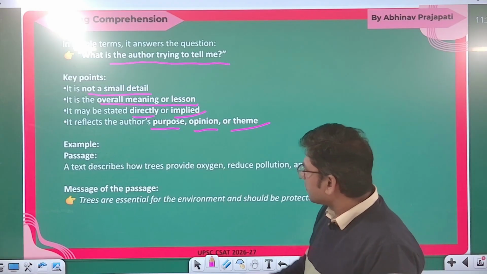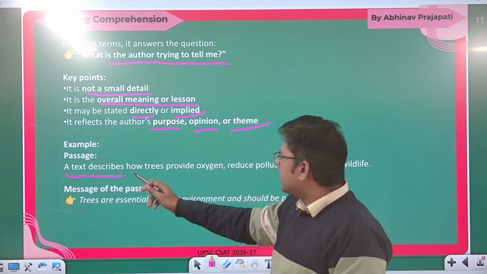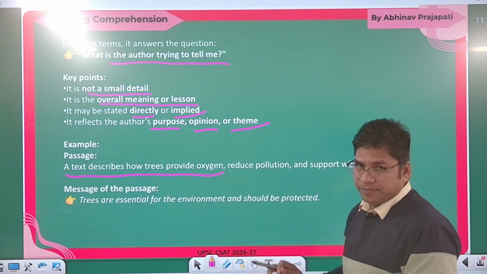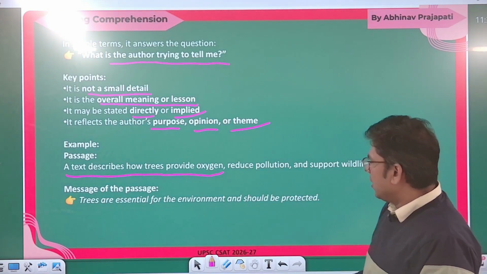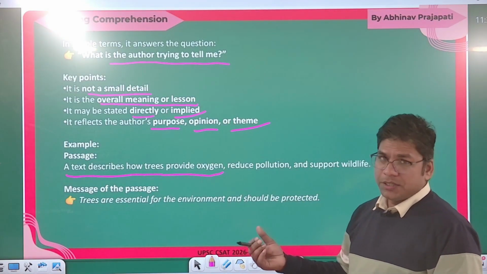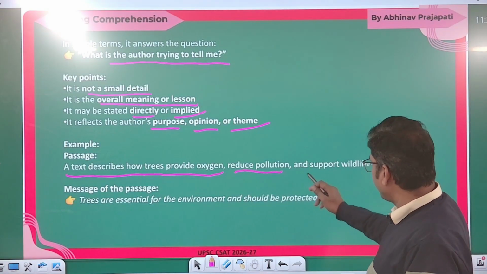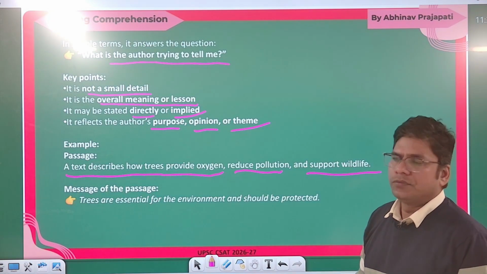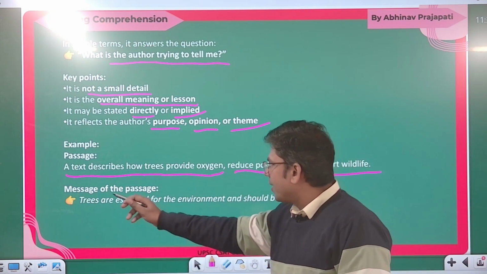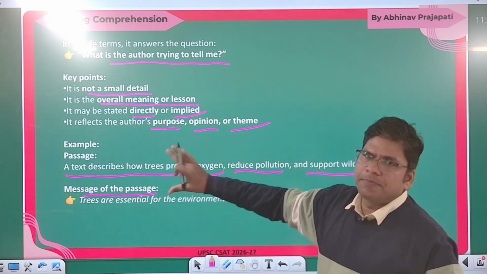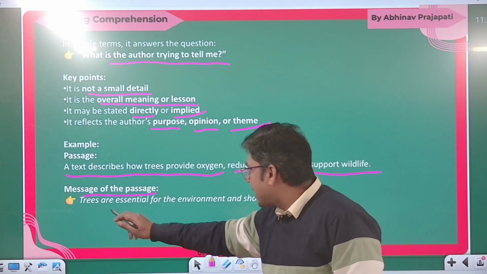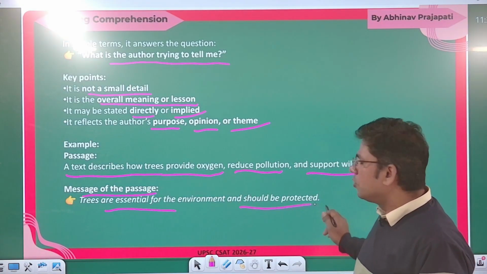Now, for example, there is a text or an article which describes how trees provide oxygen, reduce pollution and support wildlife. So this is the statement. What is the message of this passage? Trees are essential for the environment and should be protected.